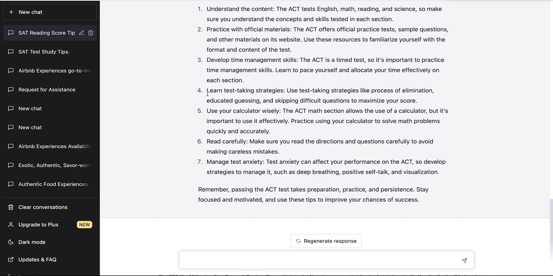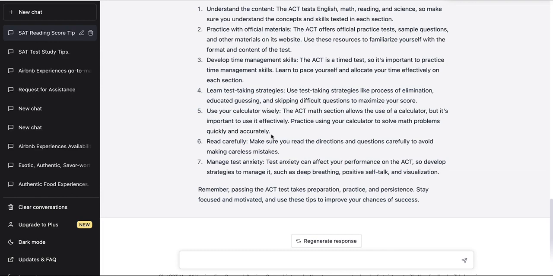And then number four says learn test taking strategies. Yes, you definitely do want to at least learn some tips and tricks about how to maybe do shortcut maths and mental math, and even with a calculator, right? There may be shortcuts that you can do. And I think practicing and learning these test taking strategies would definitely help you in addressing or even improving your score. And then use your calculator wisely, right? Your calculator may not be required for every math question in the ACT math, right?